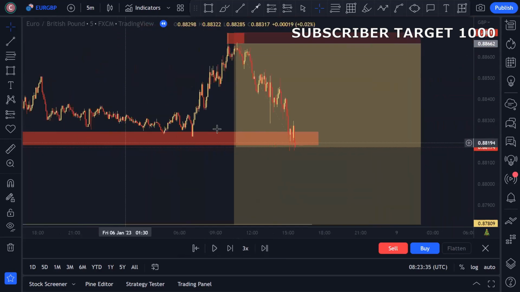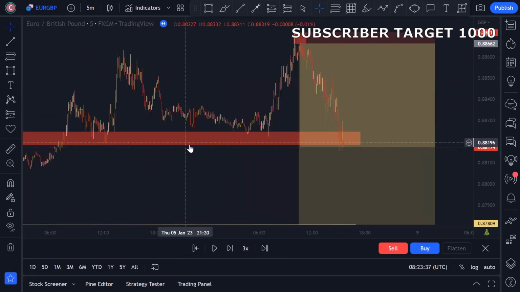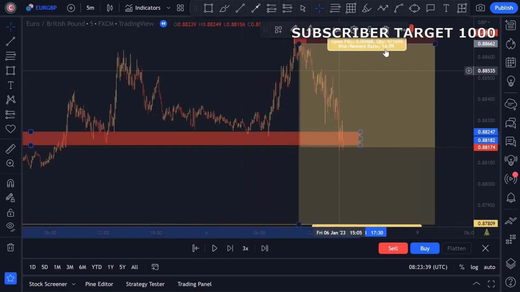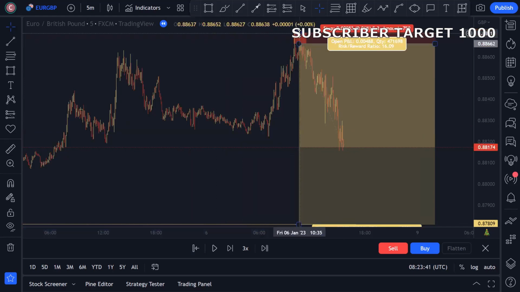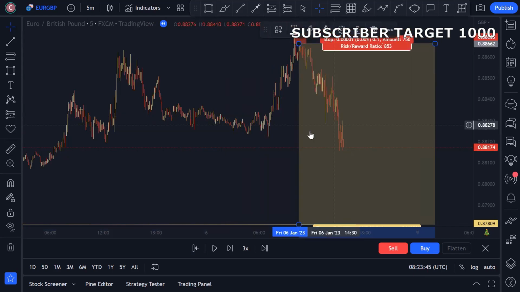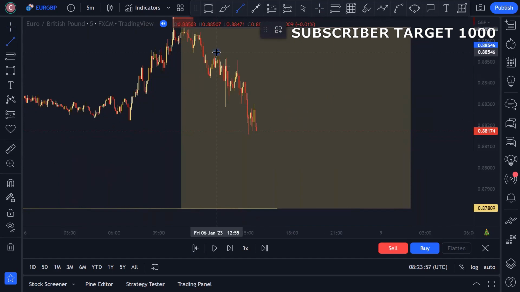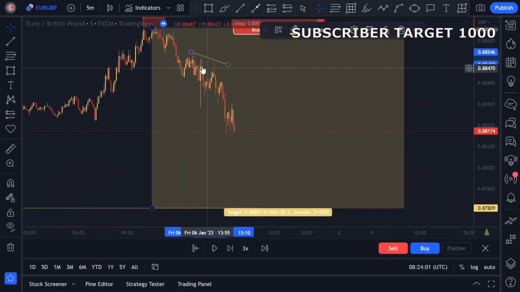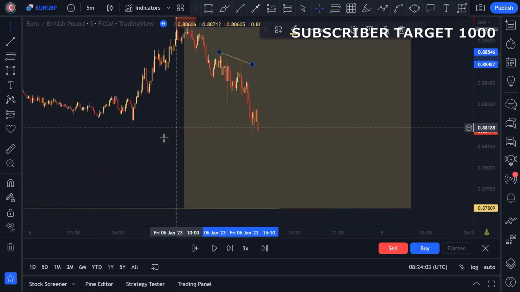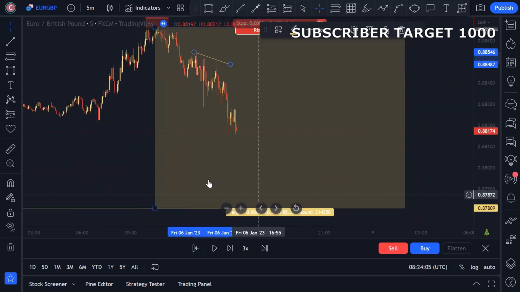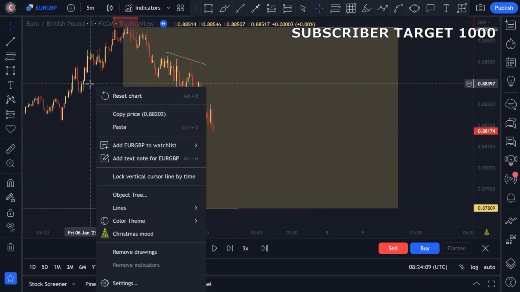Okay, so you can see the market takes this liquidity, and now our trade is at break even because the market has taken out this liquidity, and now the market goes more upside to take this trend line liquidity, and then moves downside. So we can break even our trade. Okay, and let's see.